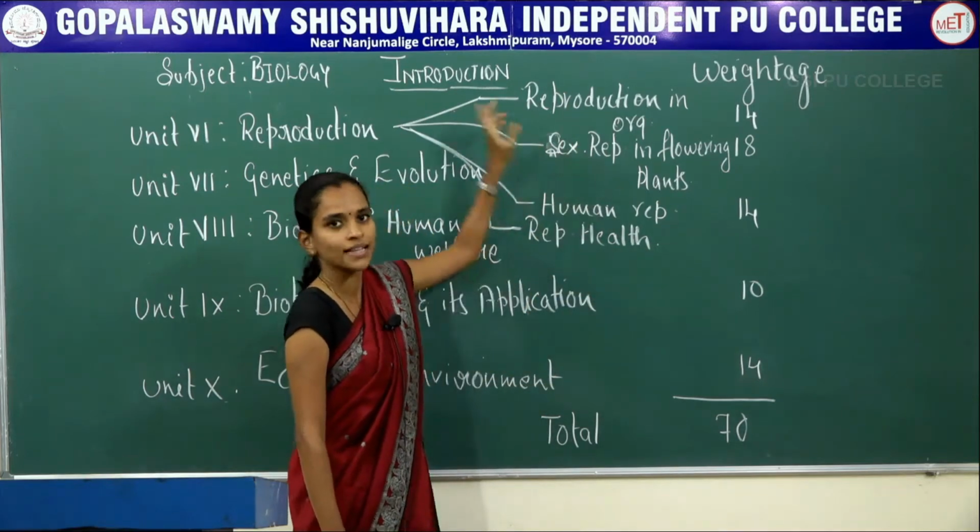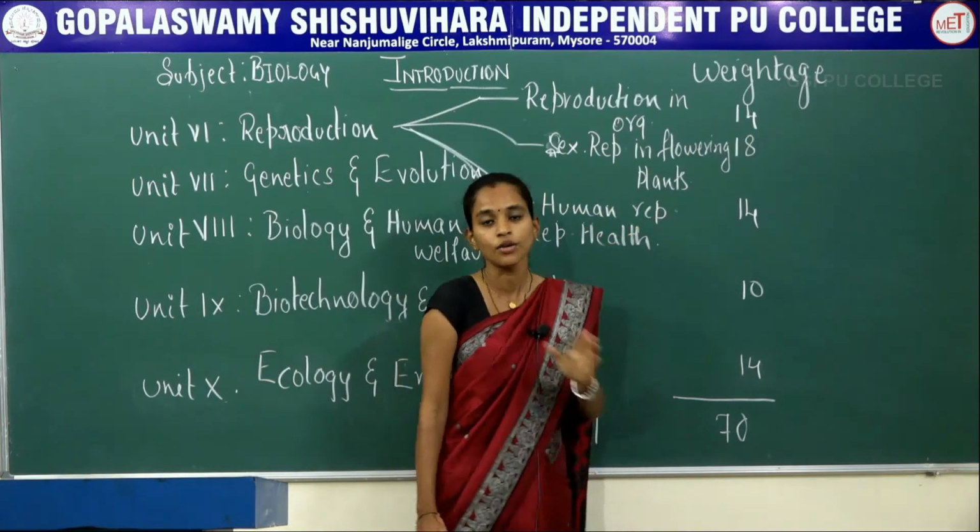All these 4 chapters and the unit carry 14 marks in your final exam.